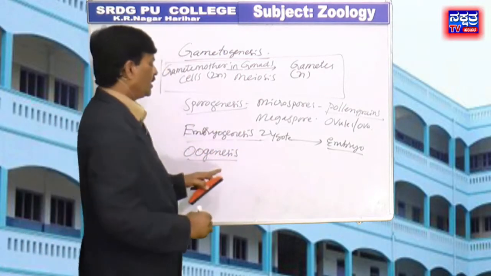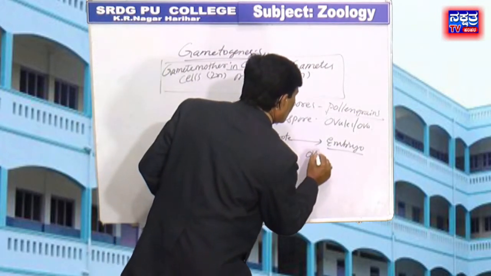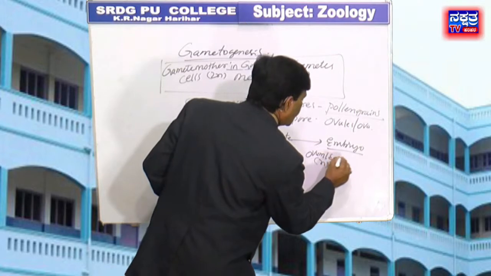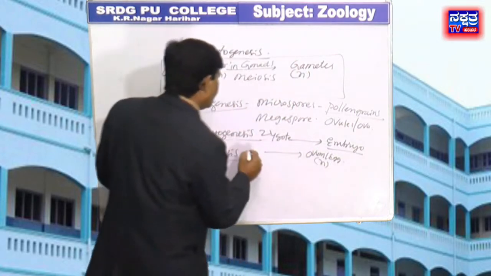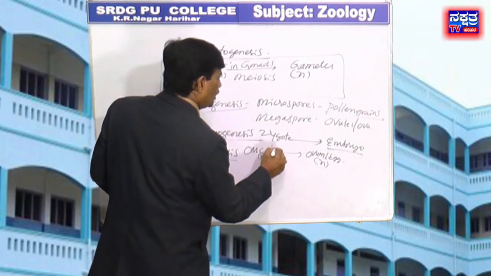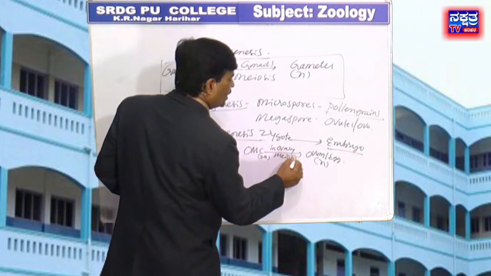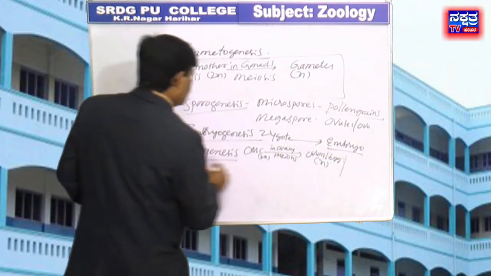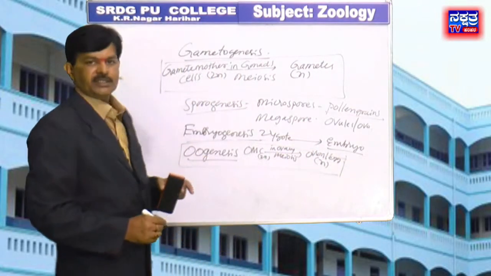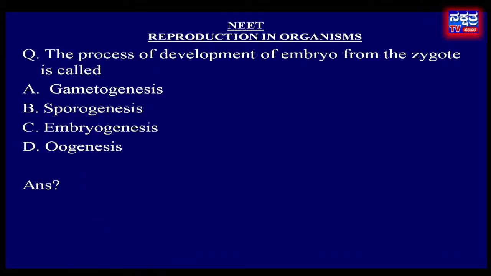Oogenesis is the process of formation of the haploid ovum or egg from the diploid ovum mother cell in the ovary by the process of meiosis. This is oogenesis. Therefore, in the given options, C, embryogenesis, is the right answer.